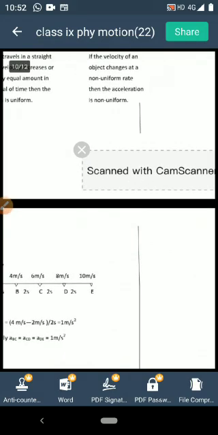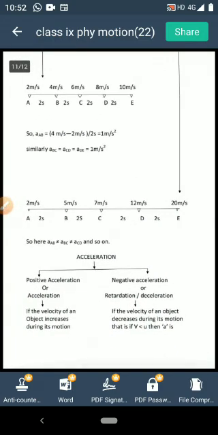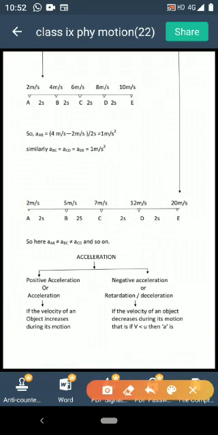But what is non-uniform acceleration? If the velocity of an object changes at a non-uniform rate, then the acceleration will be non-uniform. Like this example you see, I have given. The object is moving along a straight path A to D. Velocity at every point is given, it is different. So acceleration during each interval cannot be equal, so they are different. So acceleration is non-uniform.